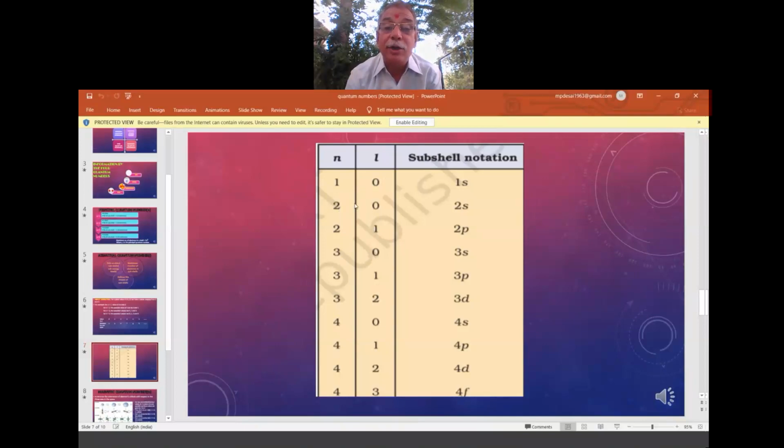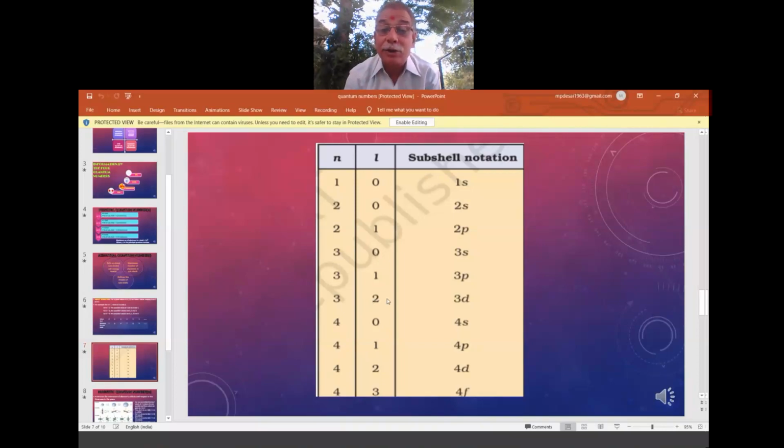For 0, what have you given? It is 1s. This is also 0, which belongs to the second level, so it is 2s. 2p. One more 0 is there in the third main level, so it is 3s, 3p, 3d. In the same way, 4s, 4p, 4d, 4f and so on. I have taken a small portion from the textbook. Accordingly they are given.